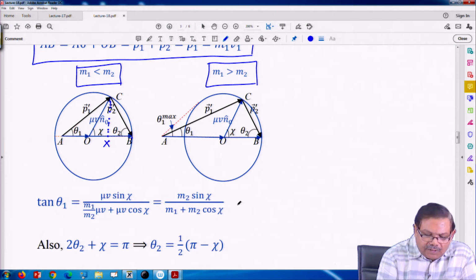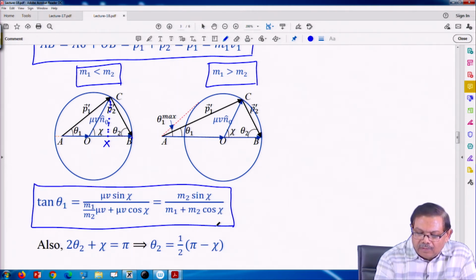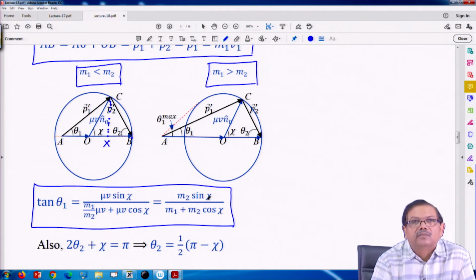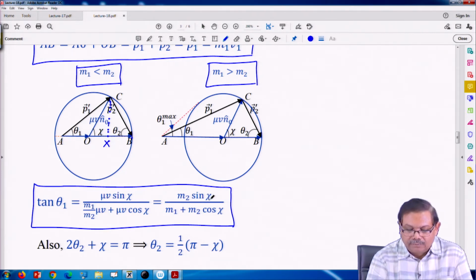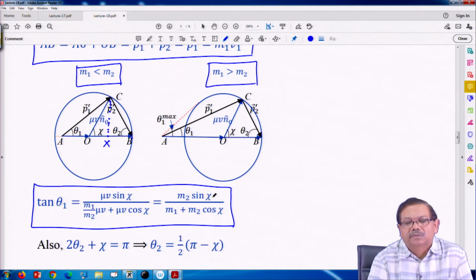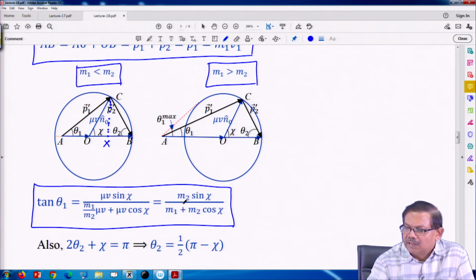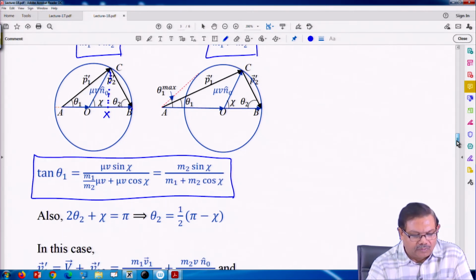So, tan of theta 1 simply depends on the angle chi, which the first particle makes after collision from the direction of the motion of the center of mass as observed from the lab frame, and the ratio of the masses m 1 and m 2. So, that is the formula.